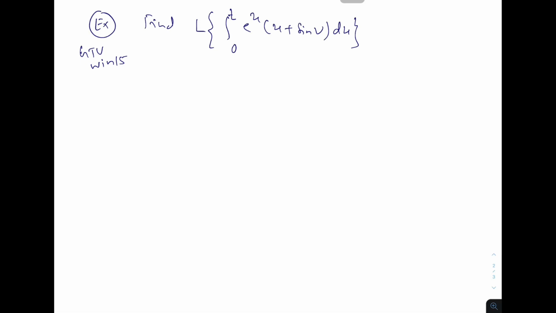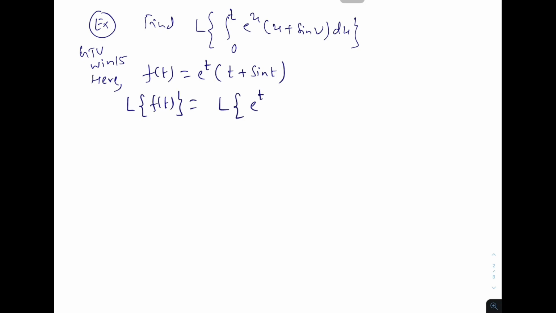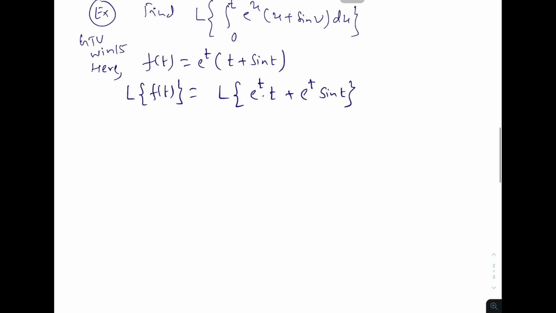So what is f of t here? Here f of t equals e power t into t plus sin t. Can we find the Laplace transformation of f of t? Answer is yes. So the Laplace transformation of e power t into t plus e power t into sin t.